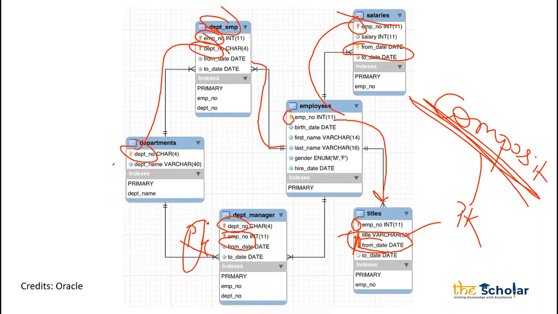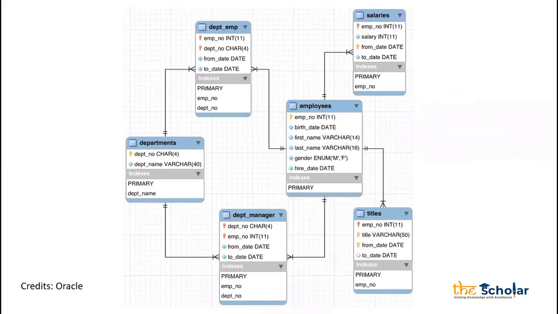So this is my rough data model, which is a very basic data model, which helps me understand that in the employee table, I will have employee number, birth date, first name, last name, gender, and hire date. These are the data types: integer, date, varchar. Gender is like male and female, enum, and we have this date. In the same way, in different tables also, we'll get the details. All right, so that is my sample data model. Make sense?